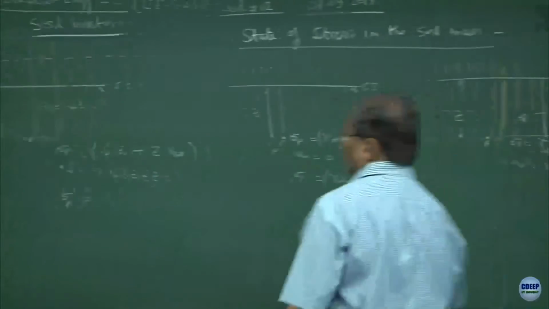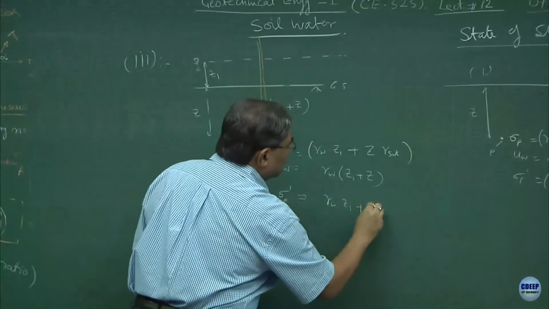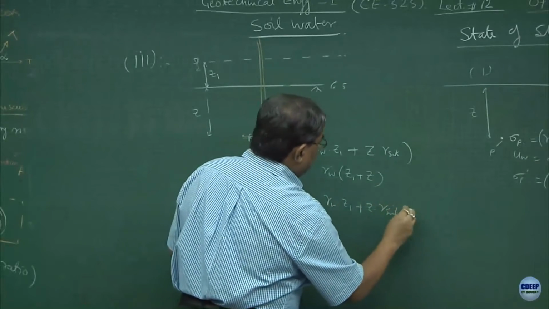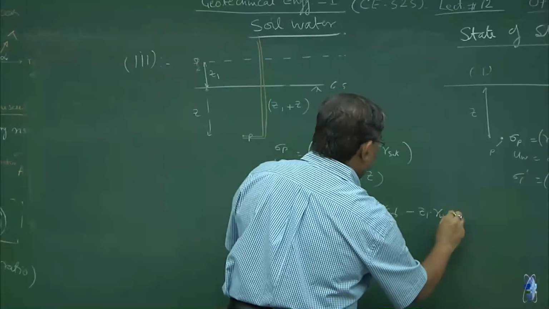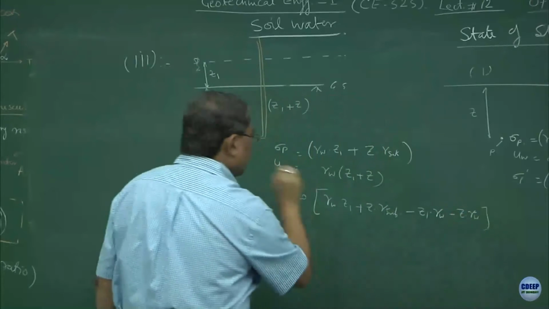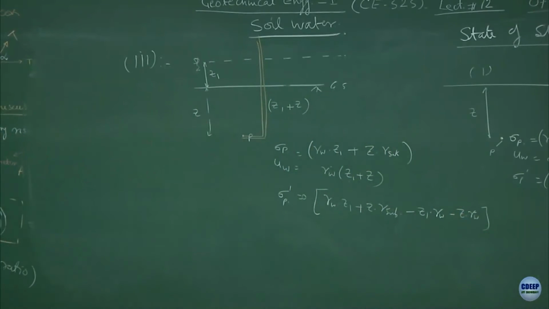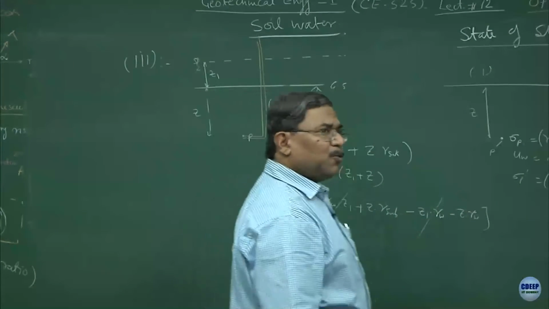Alright. So, this will be gamma W Z1 plus Z gamma saturated minus Z1 gamma W minus Z gamma W. When I cancel these two things, do not think that mathematically I am cancelling something.